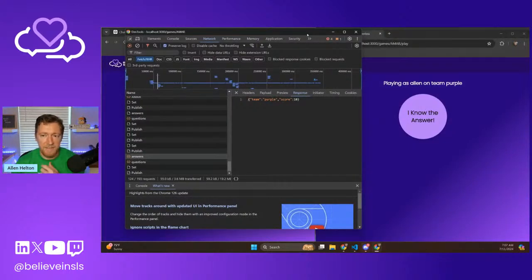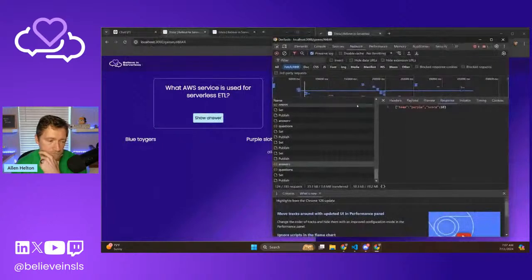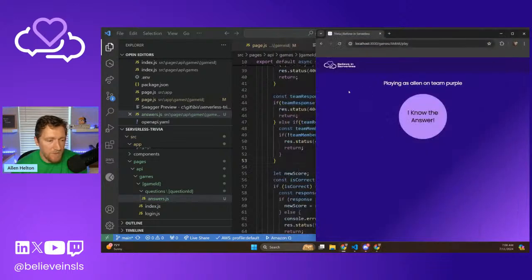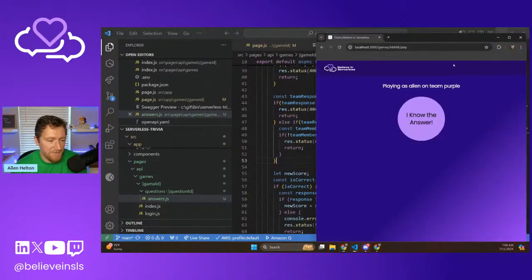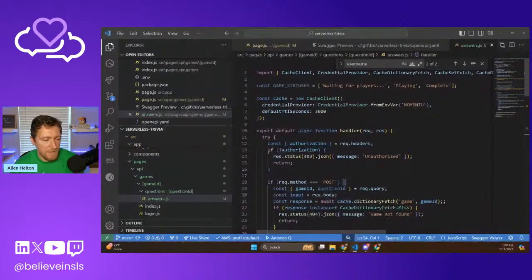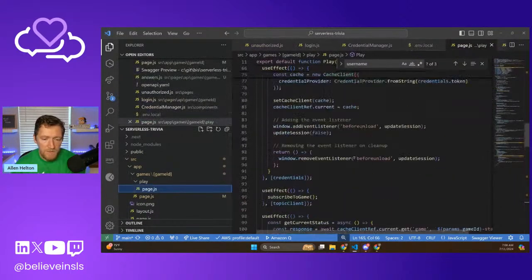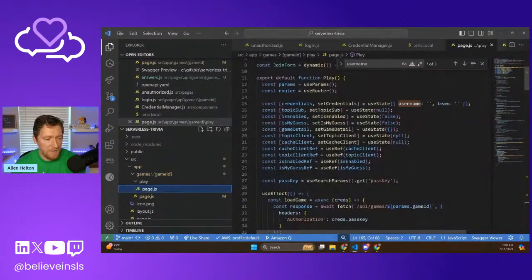So now we actually have to do something with that. We actually have to start tracking the score inside of the game. And I guess for the sake of simplicity, we could probably just put it here next to the name, next to blue Tigers and blue sloth bears. You guys think that's a good idea? Say yes. Okay. So to do that, this is something that's going to be changing as a result of a request response. I don't think we actually need to add a ref to it. We can add it to the state.